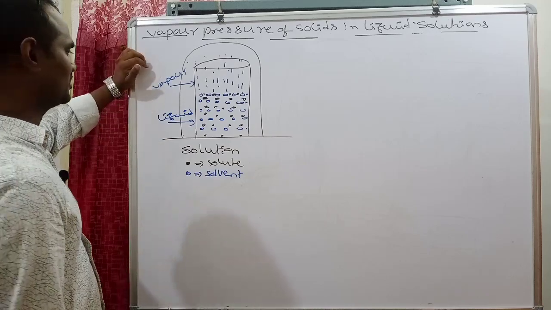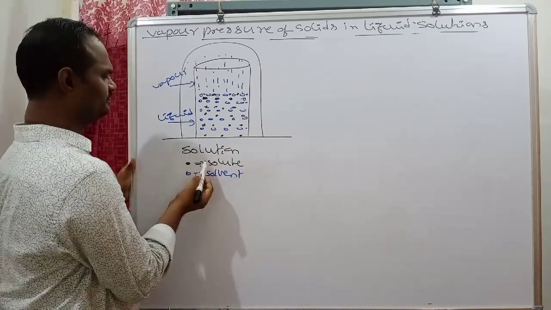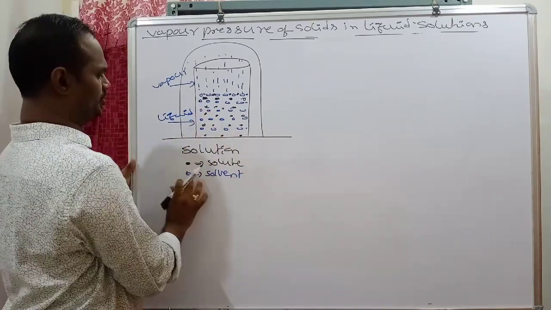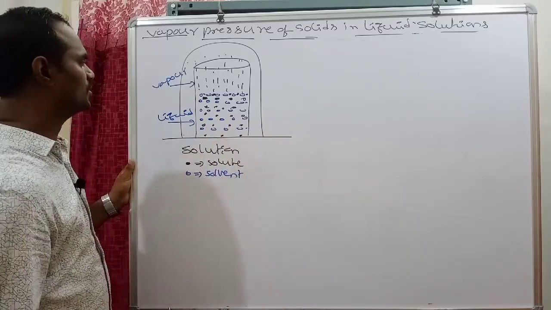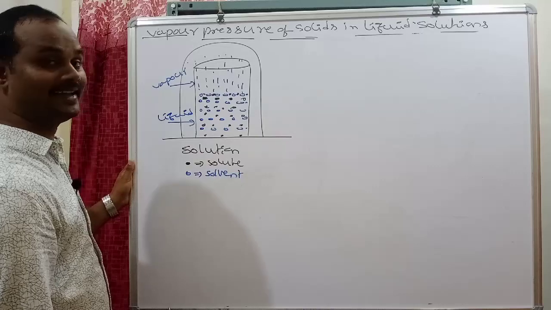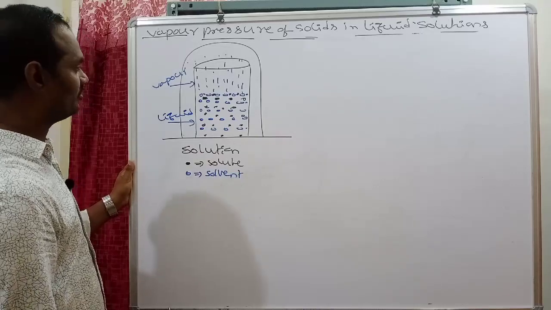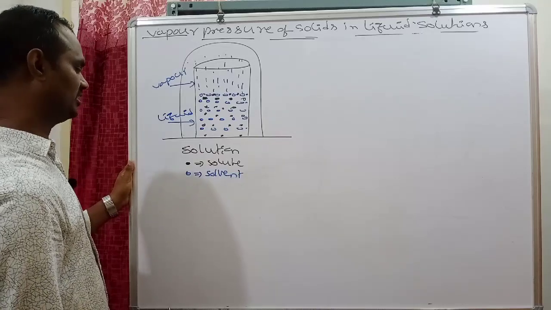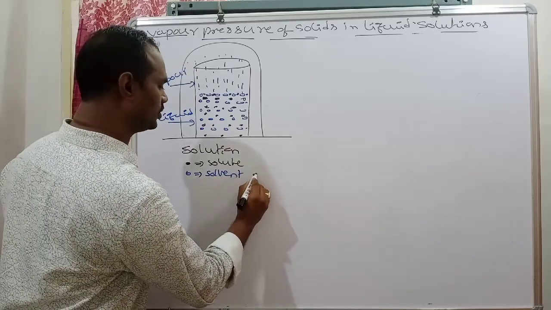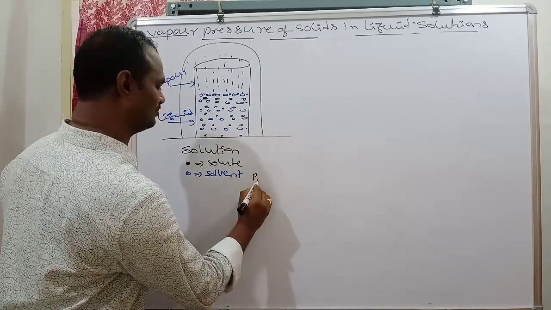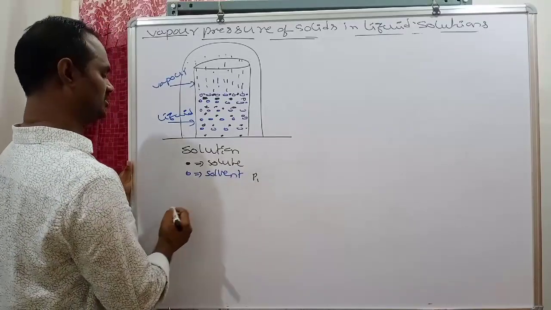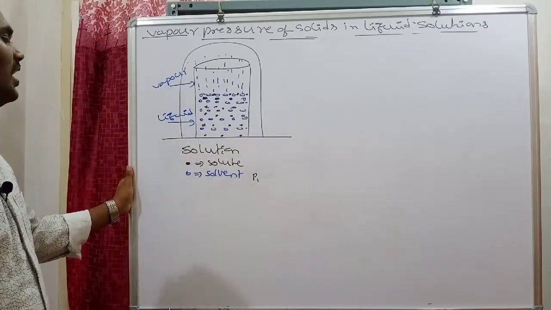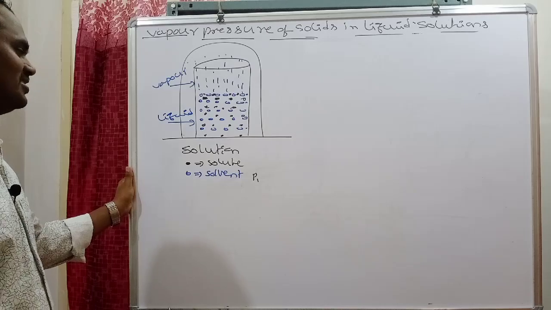See sir, in this again I am taking the same diagram. Here blue color indicates solvent molecules, and black color indicates solute molecules. It is a non-volatile solute present in the solvent. It forms a solution. The solvent is denoted with one symbol, and its vapor pressure is P1. The solute molecules do not undergo vaporization.